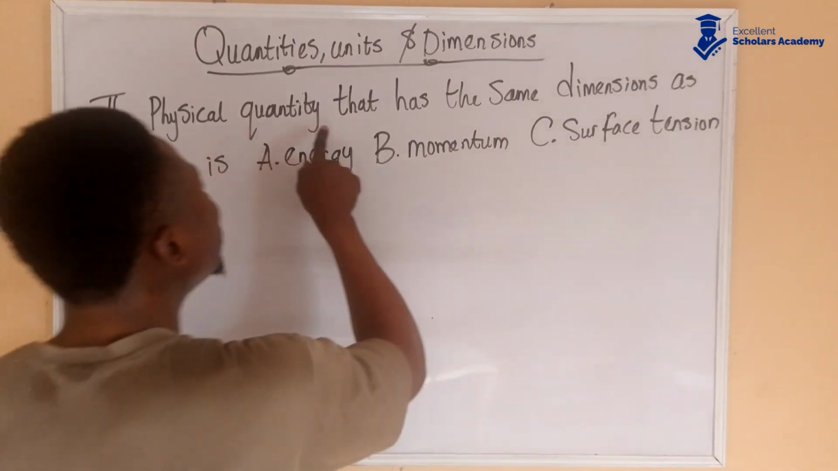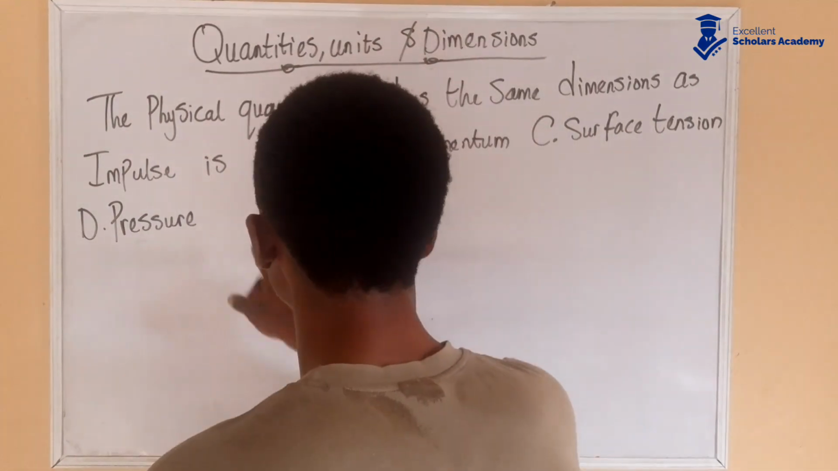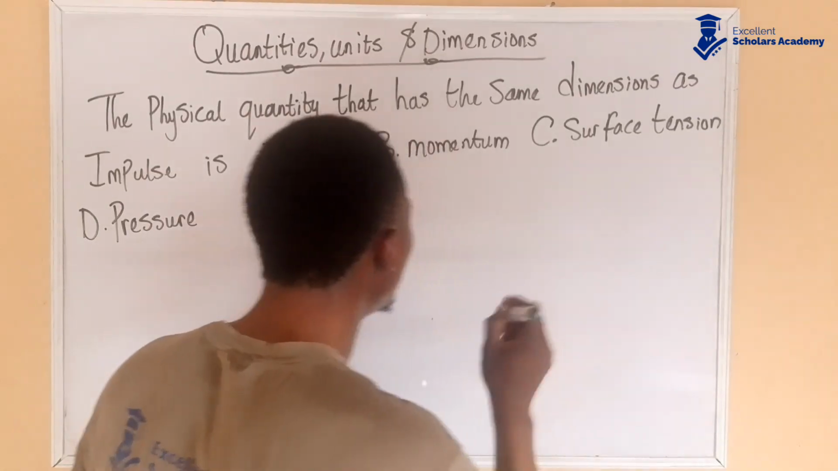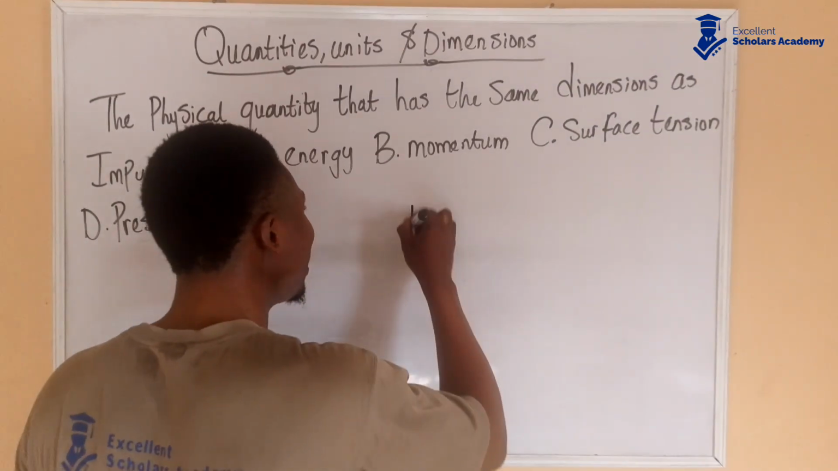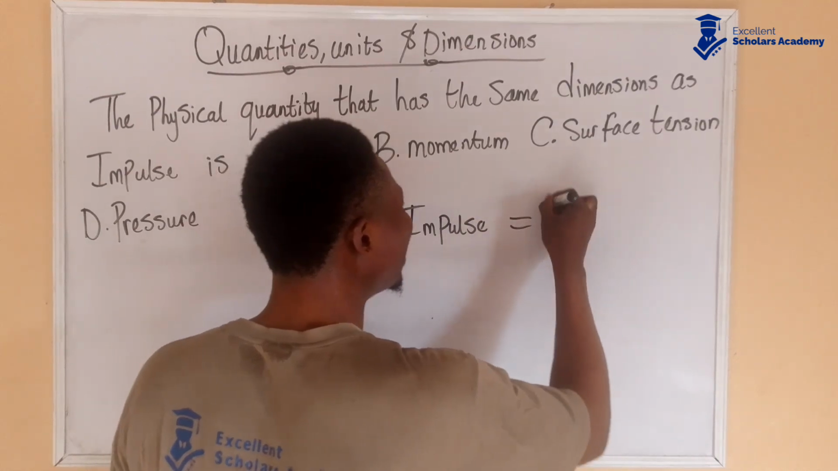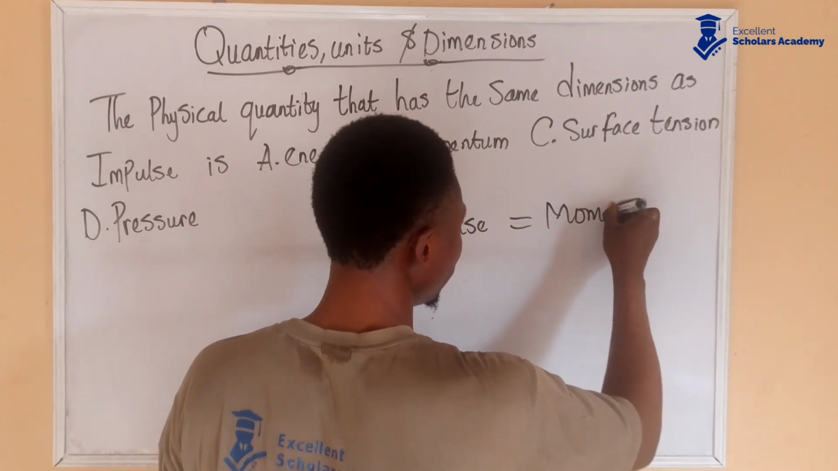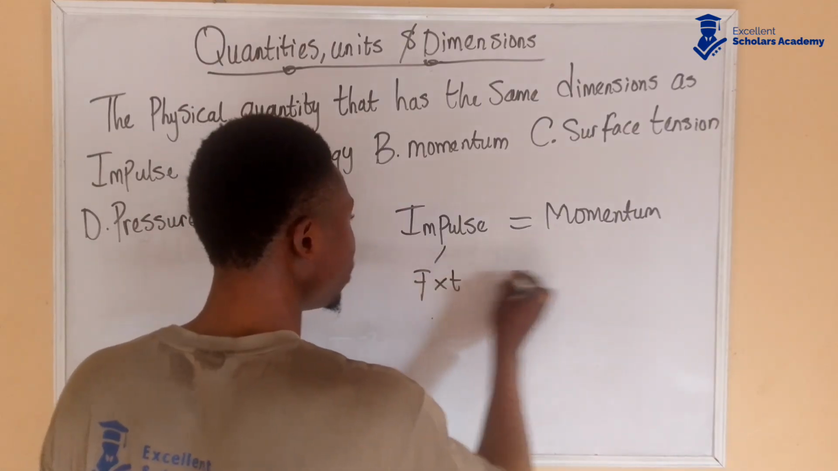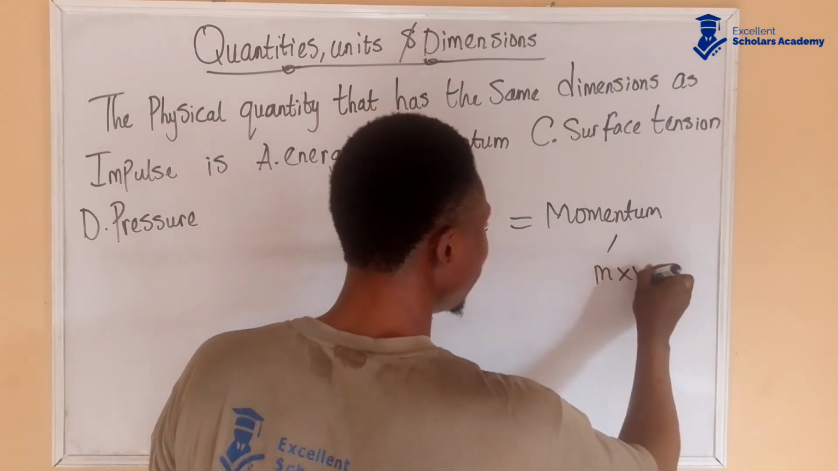The physical quantity that has the same dimensions as impulse is which of these? Now I want you to know from today that impulse has the same unit and dimension as momentum. Now let's check that. Impulse is force times time. Momentum is mass times velocity.